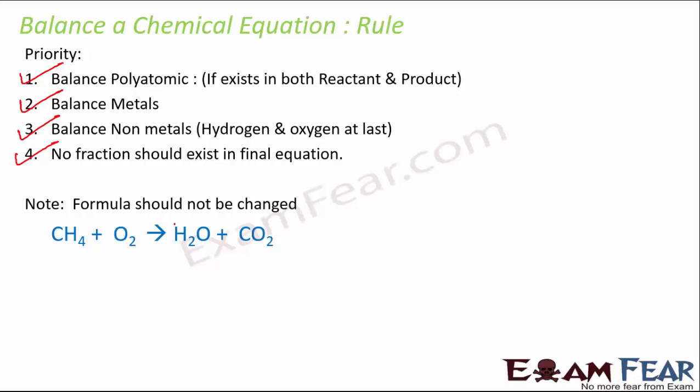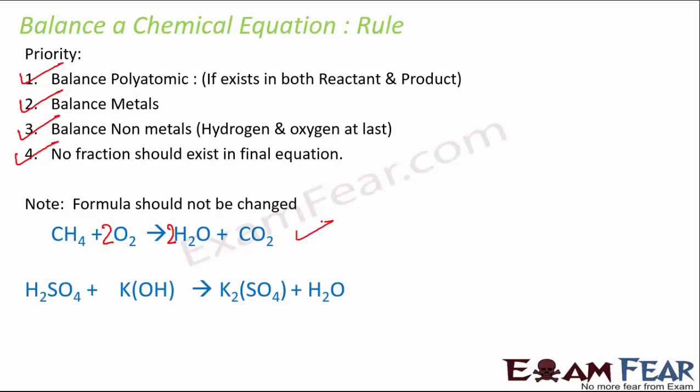So in this case, you have 3 oxygen this side and 2 oxygen this side, correct? And here you have 2 hydrogen and here you have 4 hydrogen. So 4 hydrogen, so to match that, multiply it by 2. So it becomes 2 oxygen plus 2 oxygen, 4 oxygen. So this side again, multiply the oxygen by 2. So now your equation is balanced.